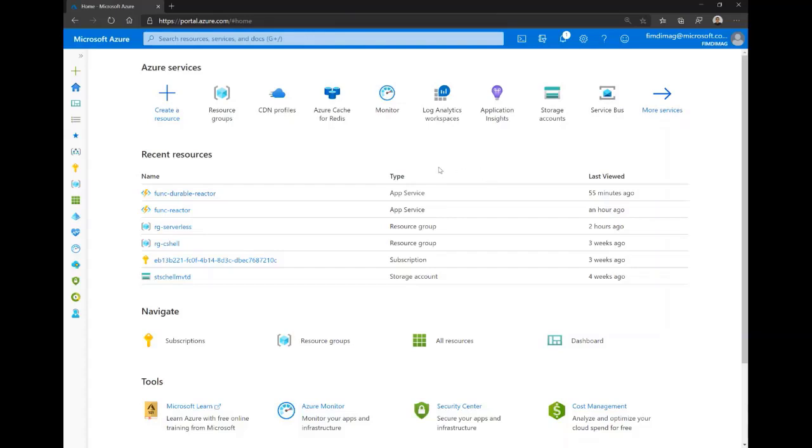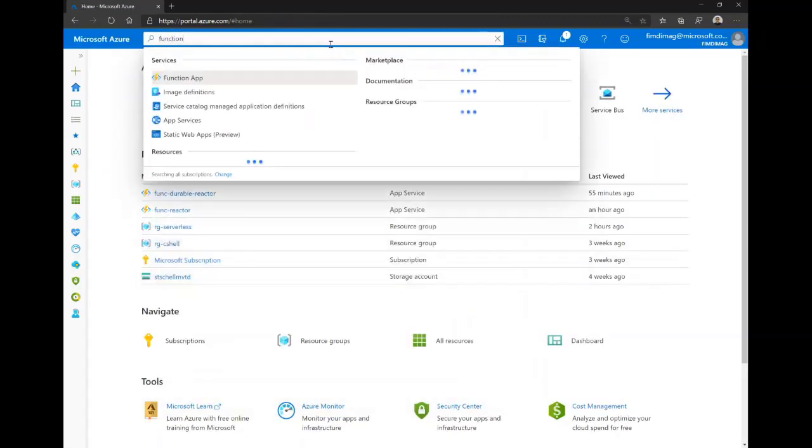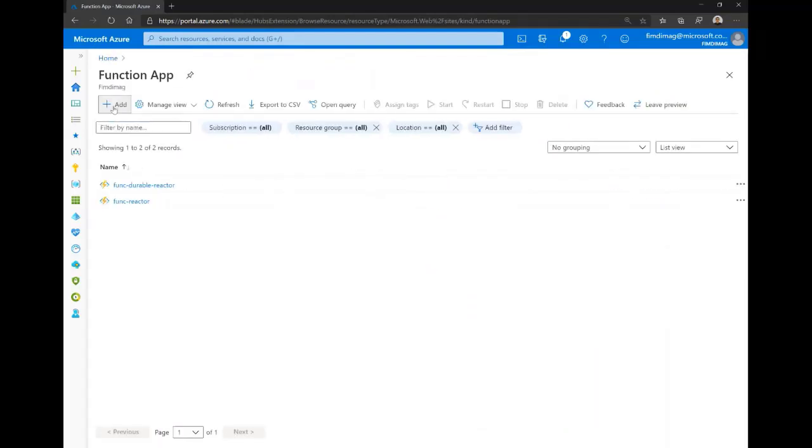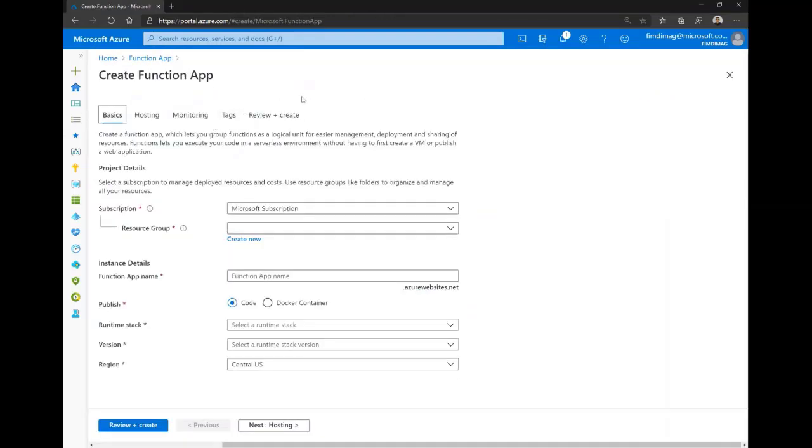So in this demo, we'll create an Azure function, what we call a function app, via the Azure portal. What we can do is just click on create a resource, or also search for function. Here we can create our function app. To create a service in Azure, we need to have a subscription. So here we need to select the subscription, and we need also to select the resource group.